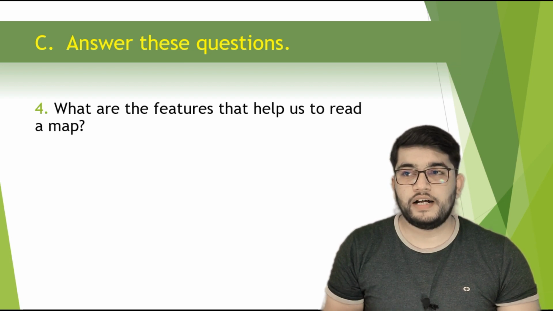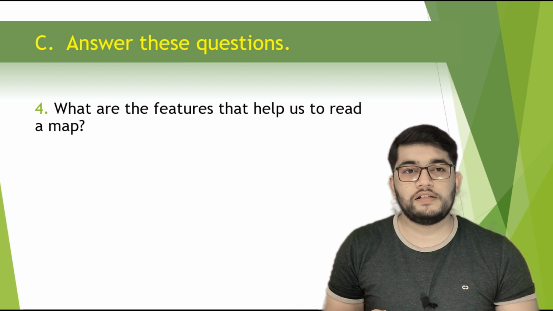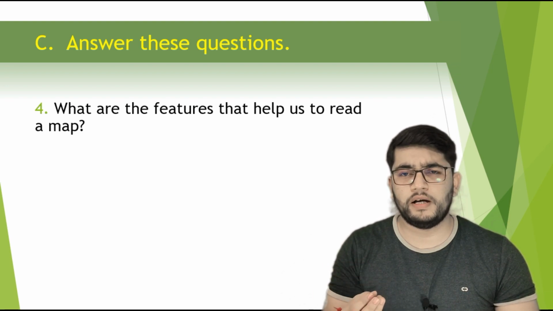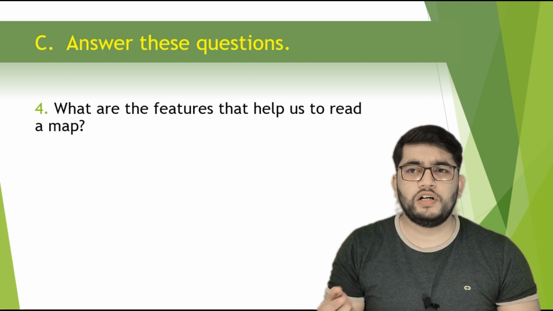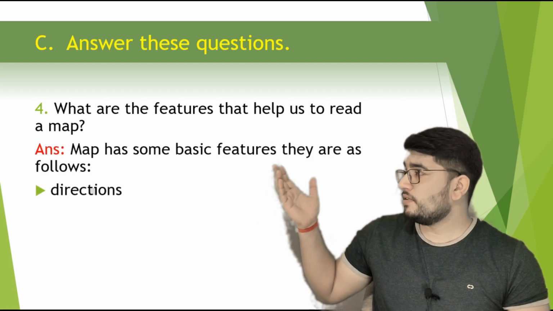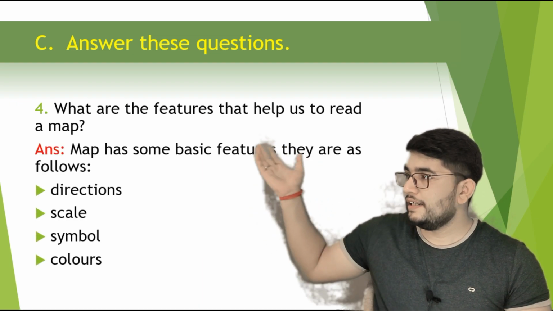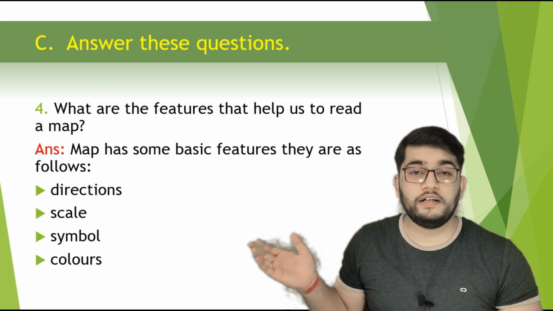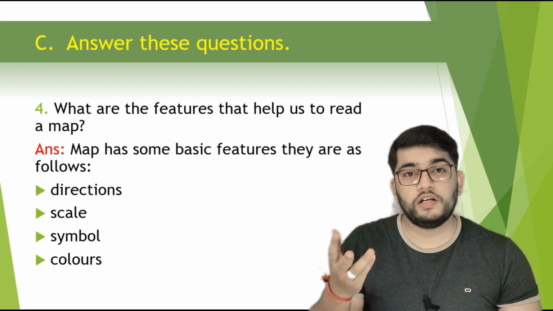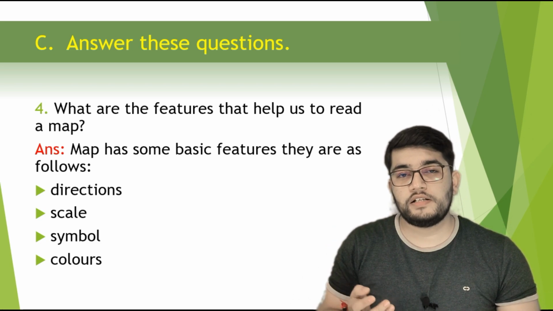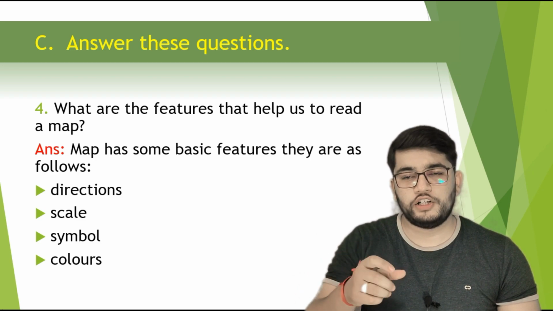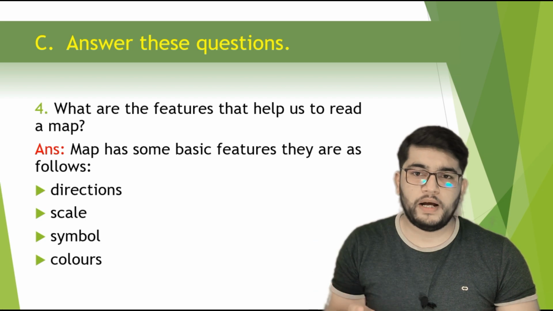What are the features that help us to read a map? Now there are certain features given on a map to make it easy for us to read the map. So the question is, what are the features that help us to read a map? Answer for this is, a map has some basic features. They are as follows: direction, scale, symbol and colors. So directions, there are 4 directions: north, south, east and west. Next is scale. We have already studied this scale. Scale is nothing but the ratio between the distance on the ground and on the map.